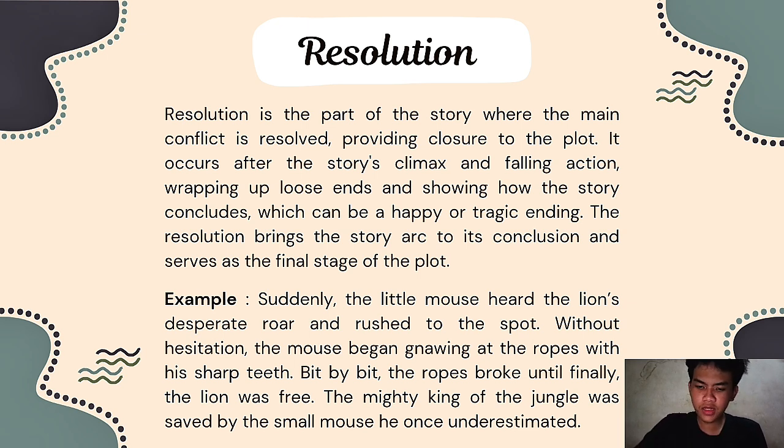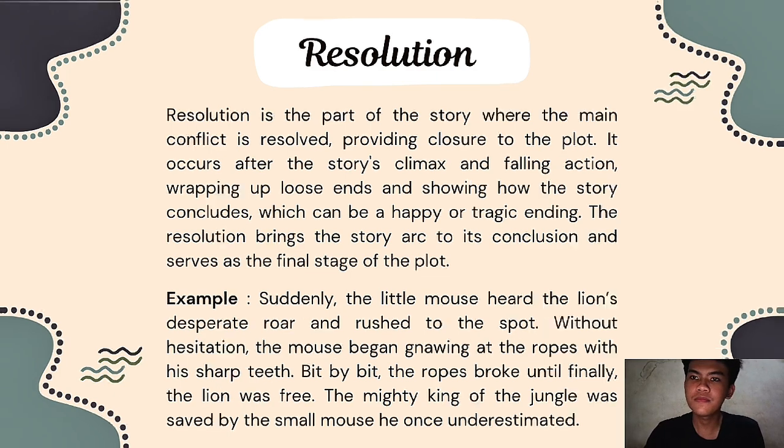For the example, suddenly the little mouse heard the lion's desperate roar and rushed to the spot. Without hesitation, the mouse began gnawing at the ropes with his sharp teeth. Bit by bit, the ropes broke until finally the lion was free. The mighty king of the jungle was saved by the small mouse he once underestimated.